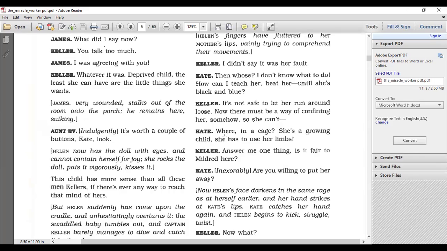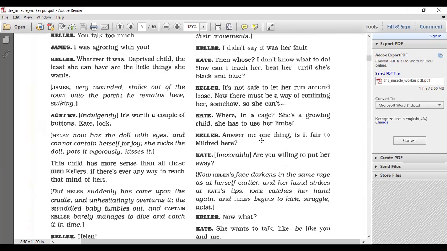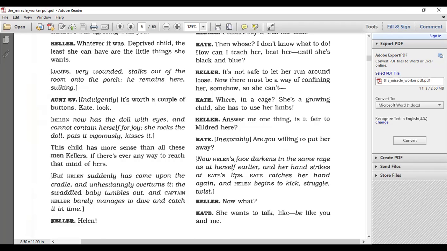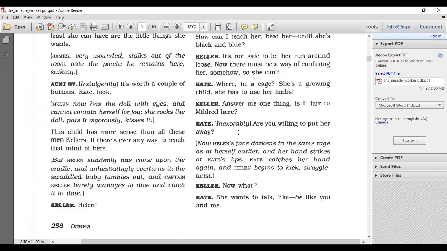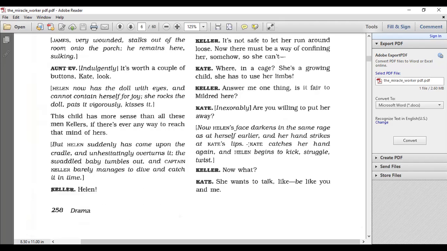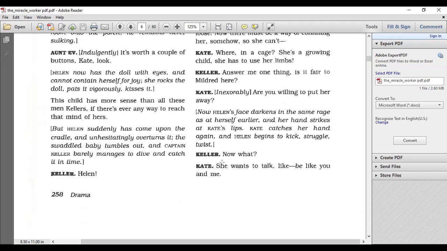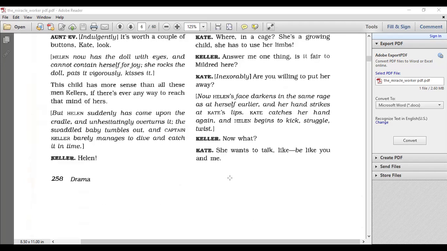Okay, Kate, continue. Where? Where, in a cage? She is a grown child. She has to use her limbs. Okay, Keller? Answer me one thing, is it fair to Mildred here? Are you willing to put her away? Now Helen's face darkens in the same rage as at herself earlier, and her hand strikes at Kate's lips. Kate catches her hand again, and Helen begins to kick, struggle, and twist. Keller? Now what? She wants to talk, be like you and me.